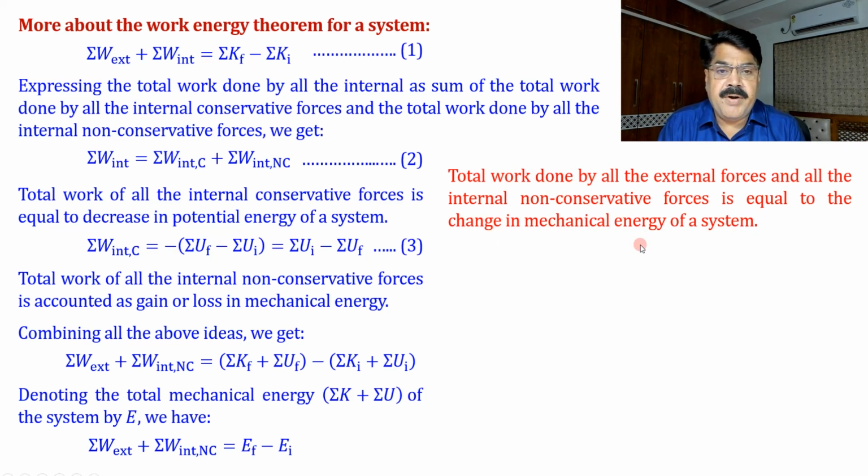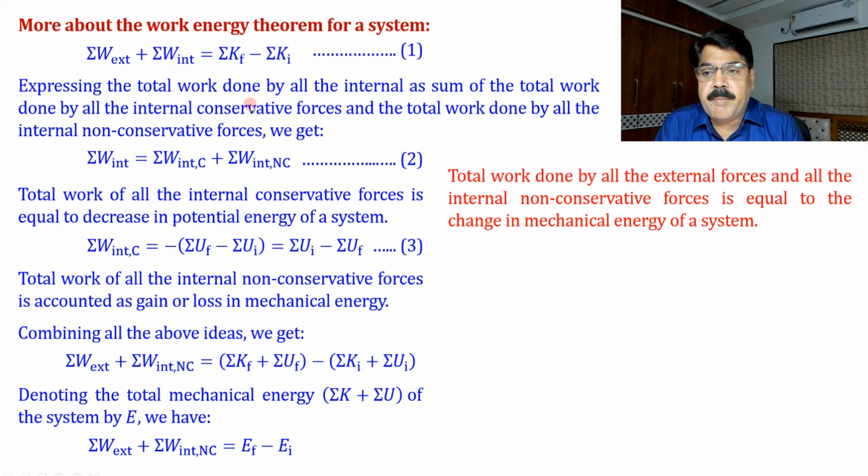And here what we have done is simply divide the total work done by all the internal forces into two parts: total work done by all the internal conservative forces plus total work done by all the internal non-conservative forces. Again we are using the definition of potential energy, that total work done by all the internal conservative forces will be equal to the decrease in potential energy.